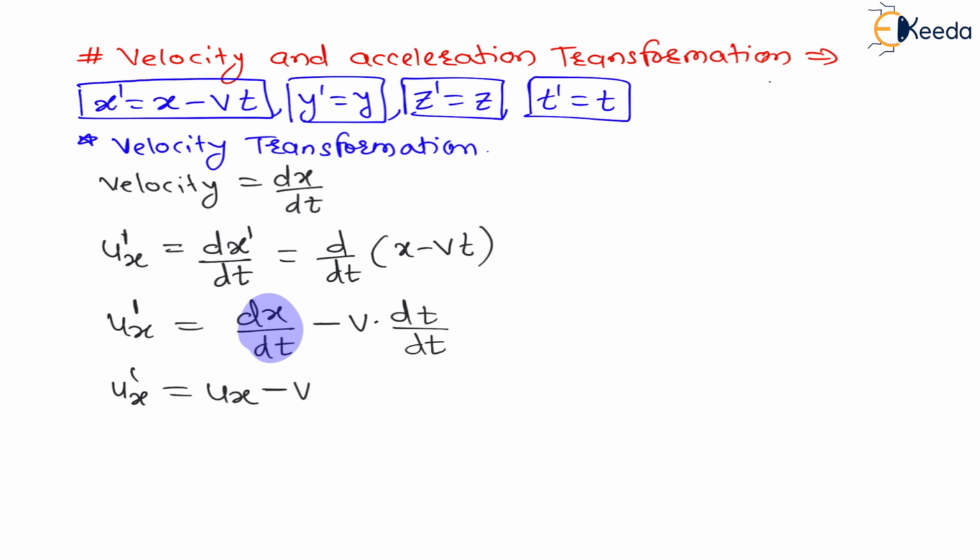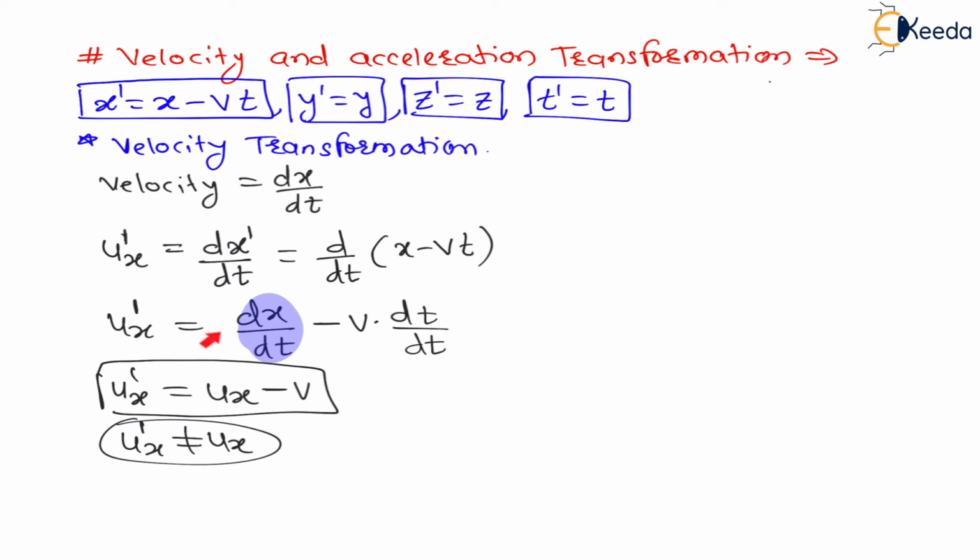So from this can I say the velocity ux dash is not equal to ux, means after transformation the velocity is changing, therefore velocity is called variant. This is the velocity transformation equation.